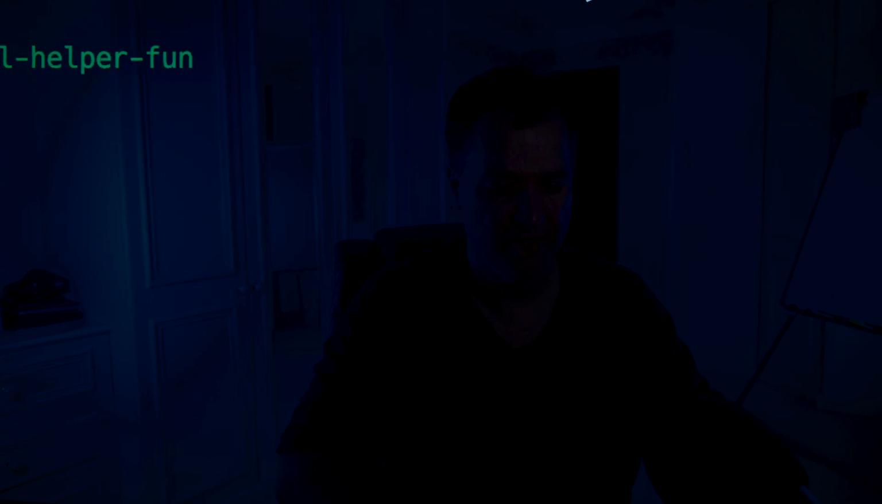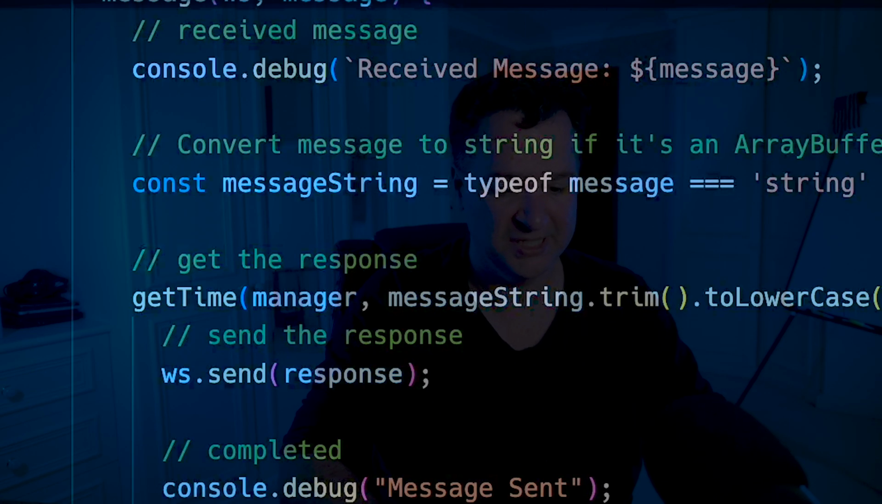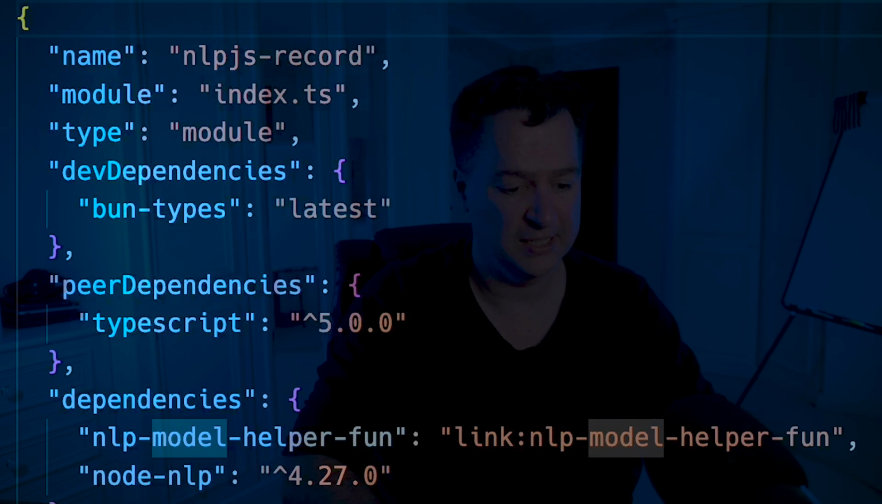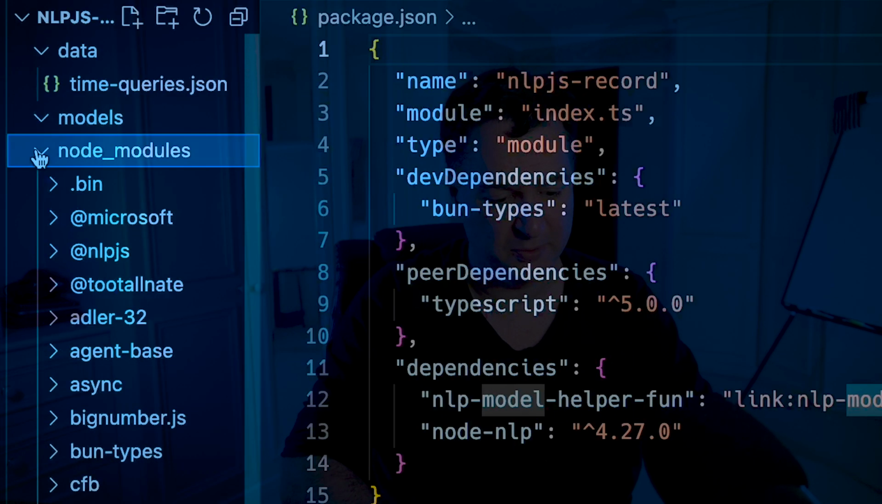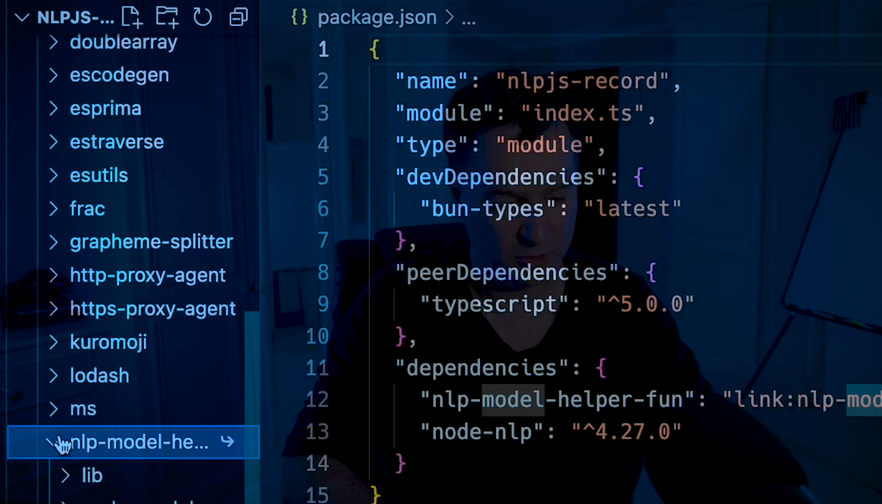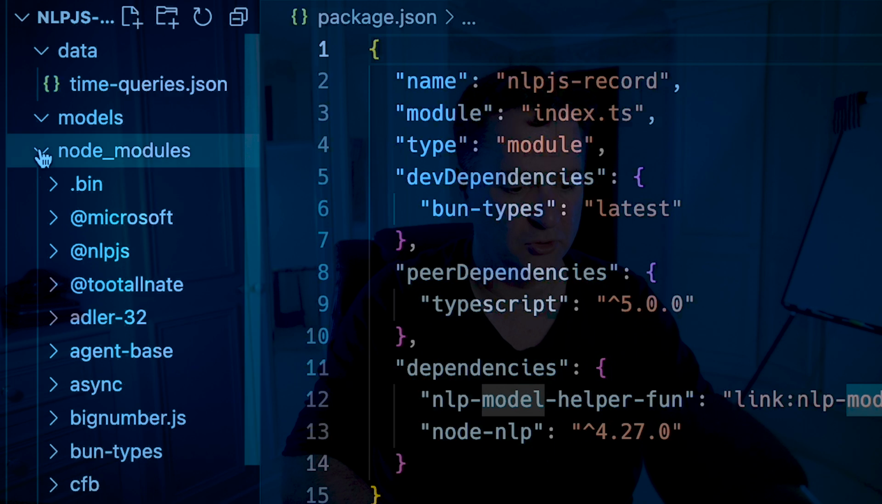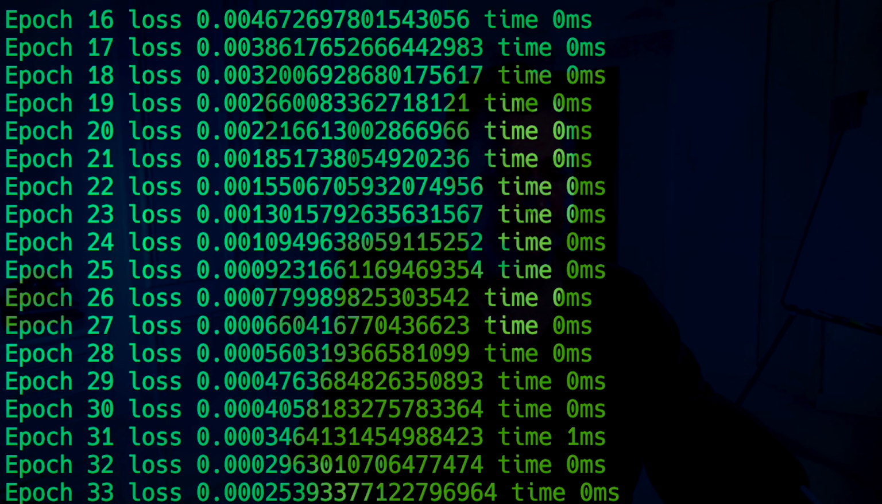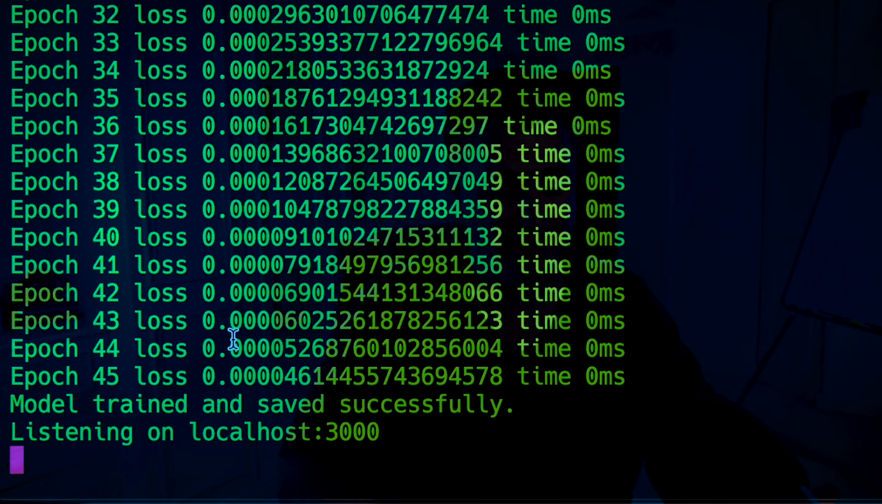Now if I come back to VS Code for a second, you're going to see in the package JSON, there's NLP model helper fun with the link. So that is all good. And you'll be able to see it's linked down here, if I look in my Node.js NLP model helper link package. Very cool. So if I now run index2.ts, you can see it's done the training, and now I'm listening on localhost 3000.